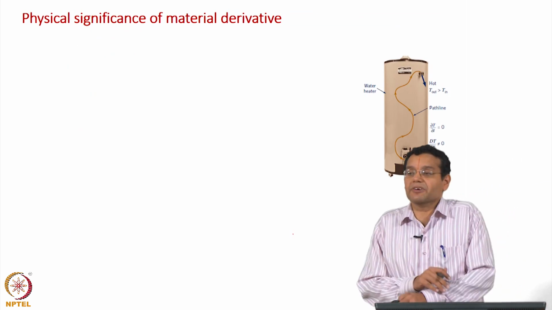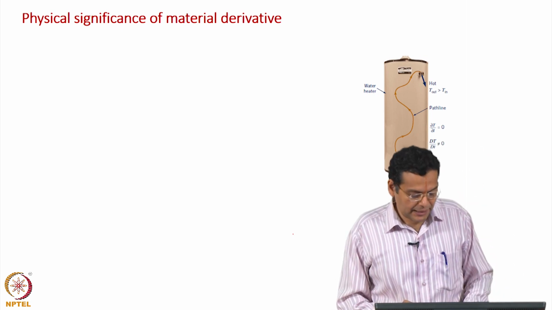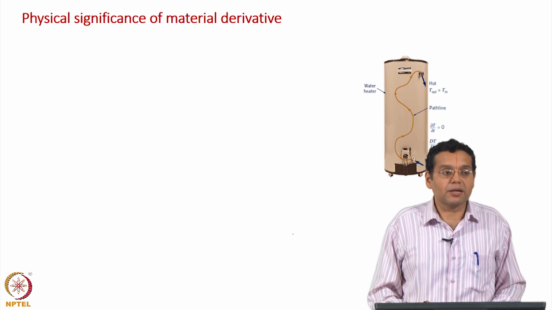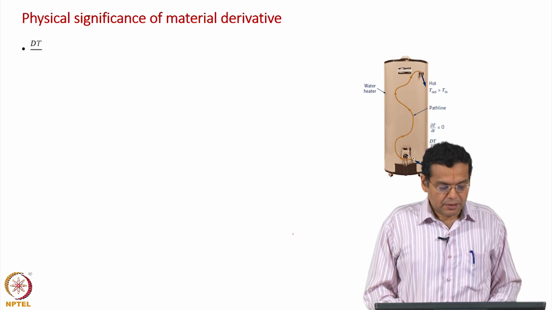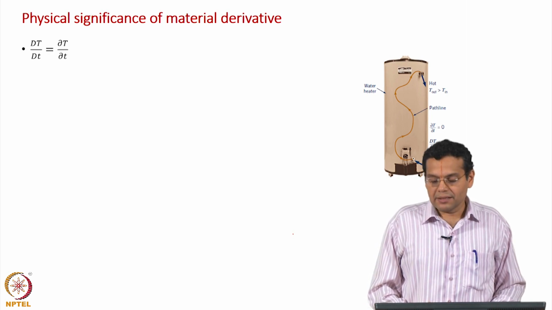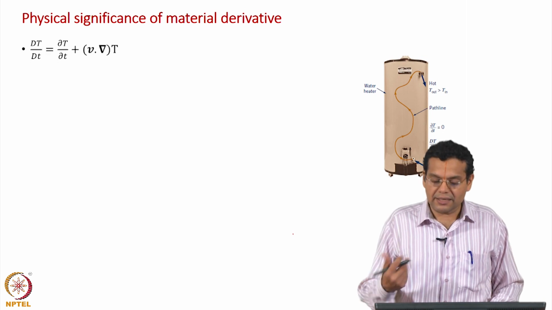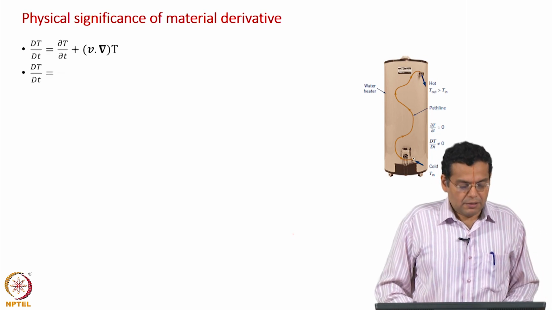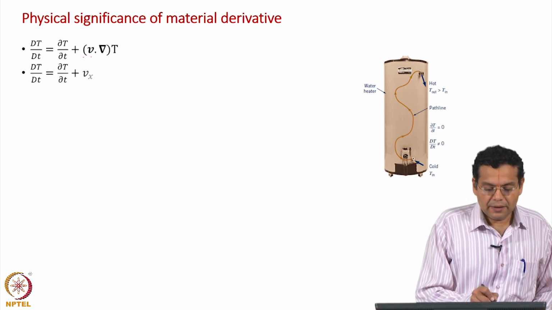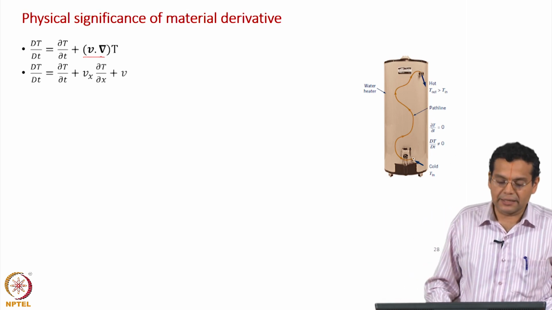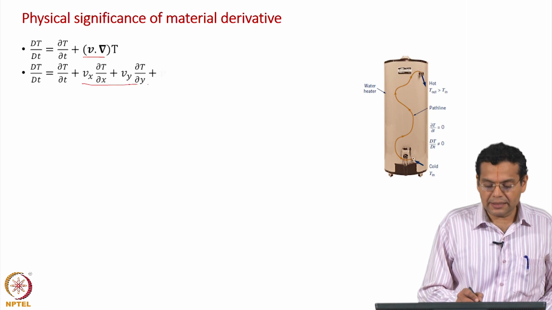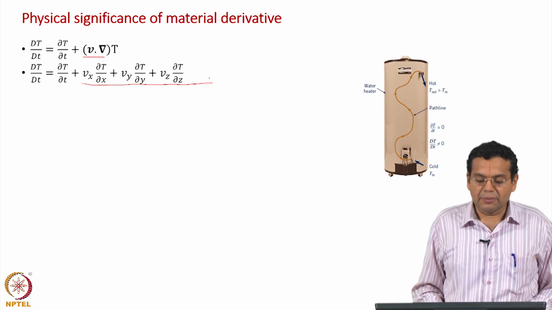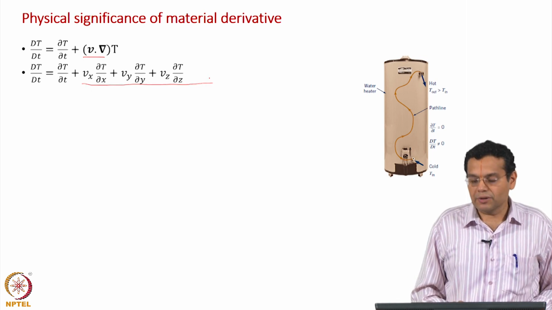Okay, what is the physical significance of this material derivative? What do I mean by that? We have seen the significance; of course, it has two components, two parts in it. Let us see what is the meaning of those two components. Once again we will start with temperature in the present case, so that it is easy to understand, and then go to velocity. Now, this is written in terms of the velocity vector and the gradient vector. I have expanded that and written here the full expression, so that you can slowly get familiar with both the vectorial representation and the full representation.